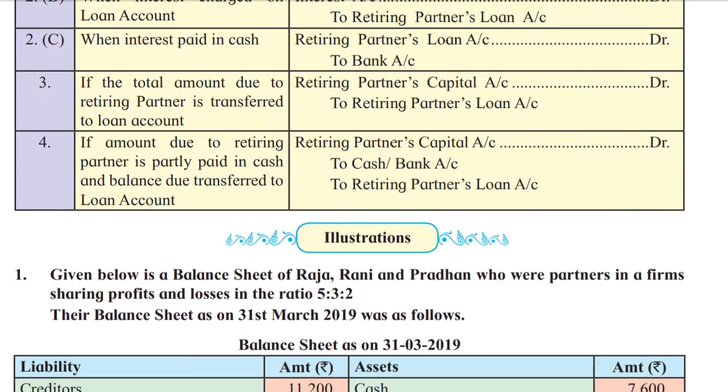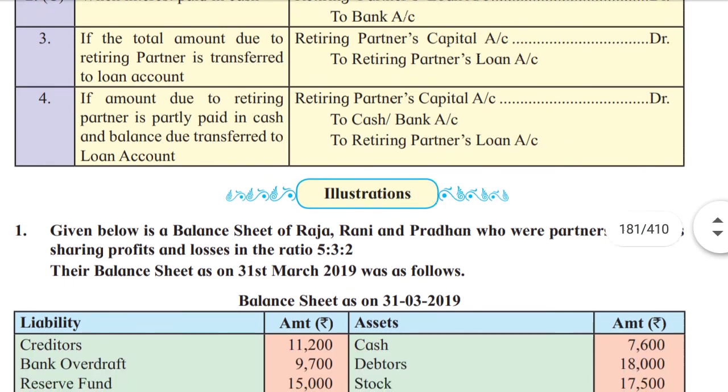Now if the total amount due to retiring partner is transferred to loan account, in this situation, retiring partner's capital account debit to retiring partner's loan account. And if amount due to retiring partner is partly paid in cash and balance due transferred to loan account, in that situation, retiring partner's capital account will be debited to cash or bank account and to retiring partner's loan account.